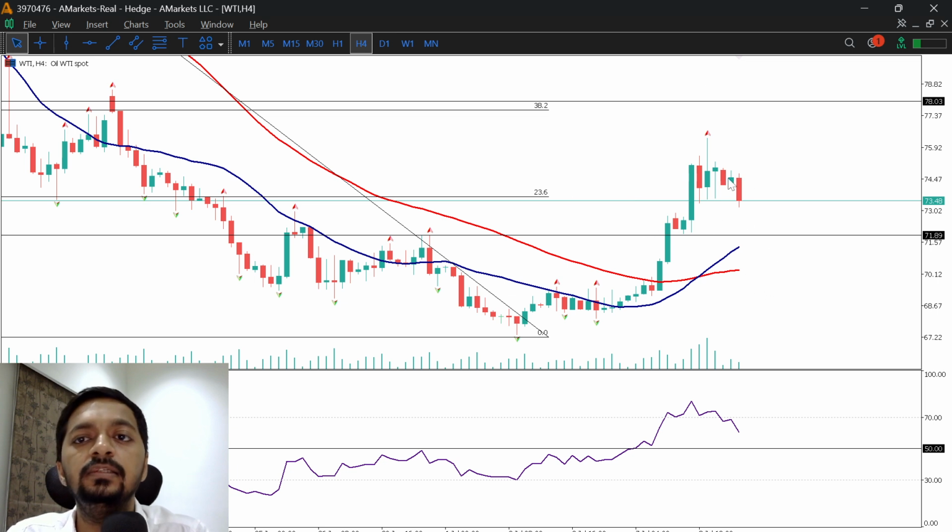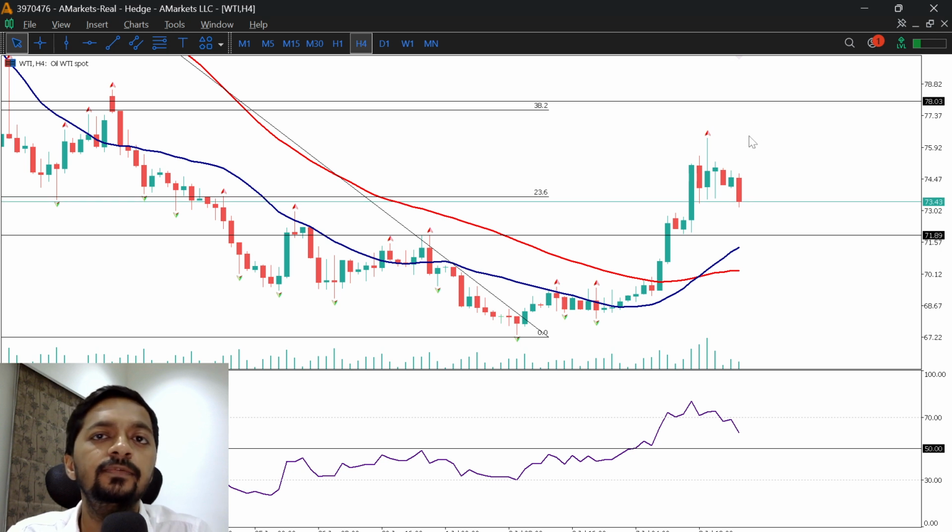But in case there is an extension of this particular move, and if price is retracing to the 77 to 78 level, then there is a very high chance that we can expect strong selling from this level. And if you are spotting some sort of classic bearish divergence while having some sort of reversal pattern, definitely you can look for a low risk high reward selling opportunity nearby the 77 to 78 zone, in case this move is extended, right?